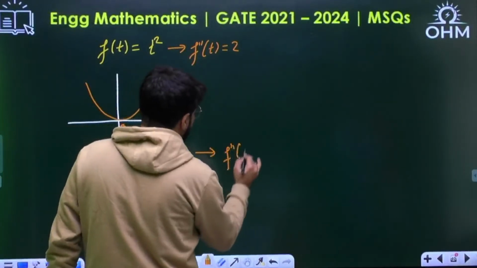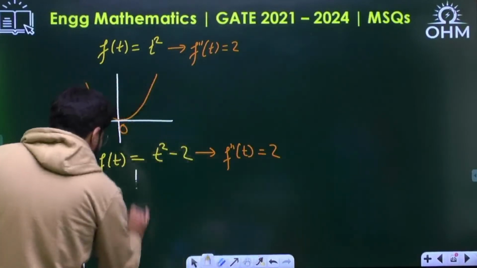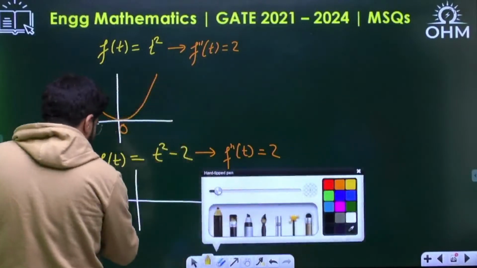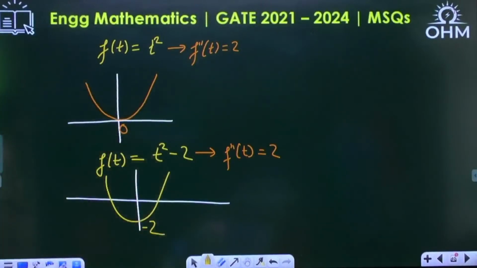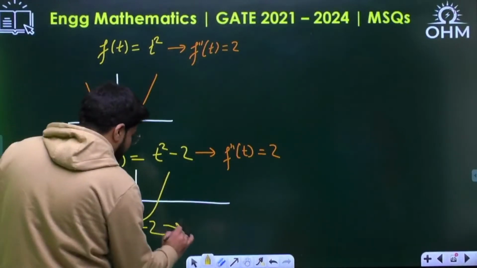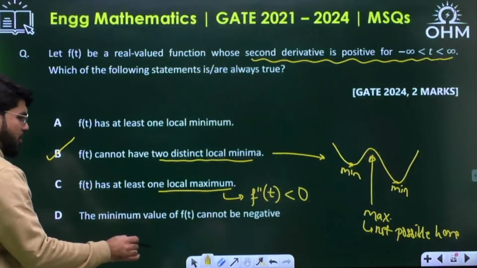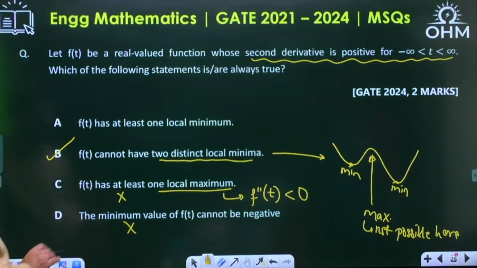Even the second derivative of this function will also be 2, because the 2 doesn't appear. But when you draw it, it is t square minus 2, a parabola starting from a lower level, 2 levels down. The minimum value cannot be negative? Who told you? There can be a minima, but the minimum value of f(t) cannot be negative is wrong. So C is wrong, D is wrong.